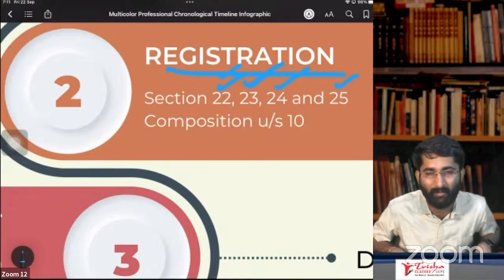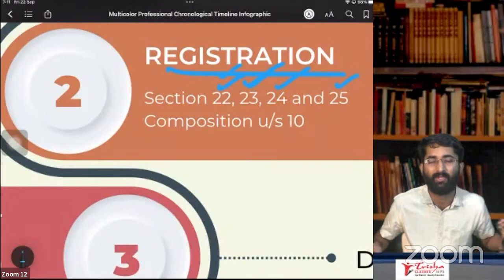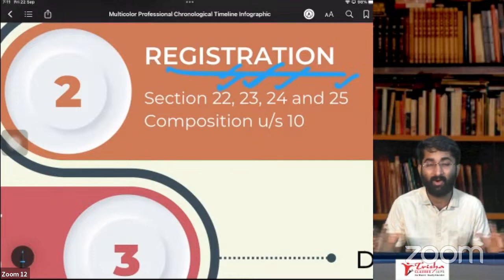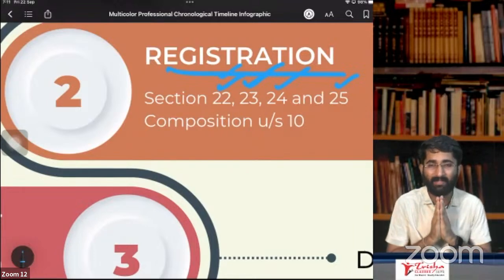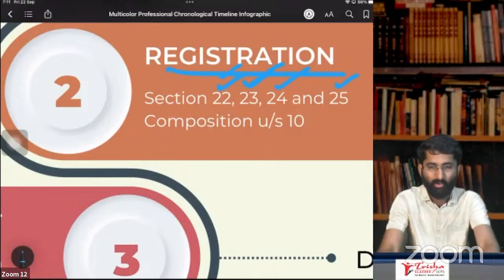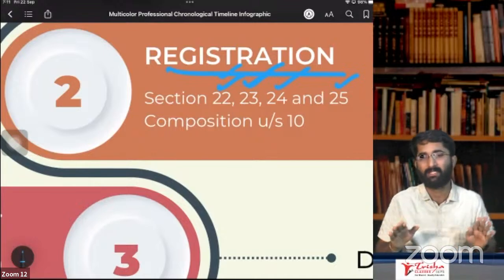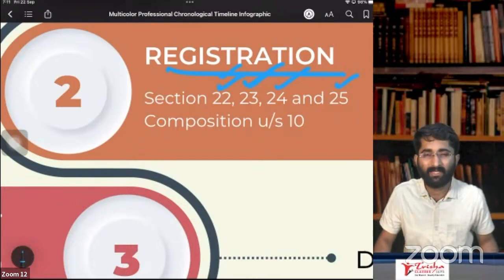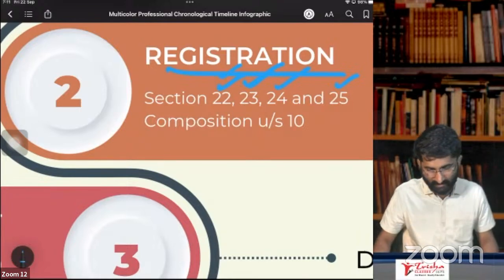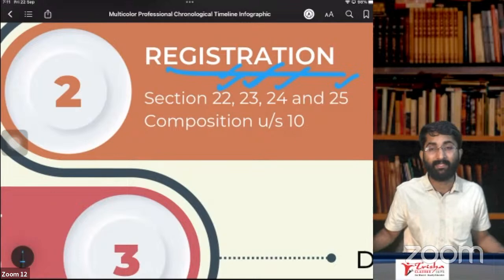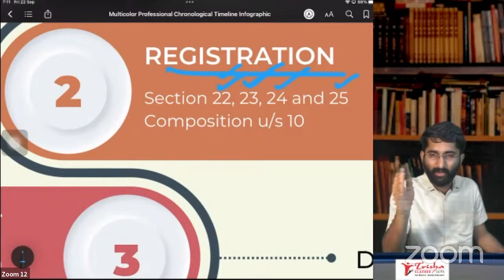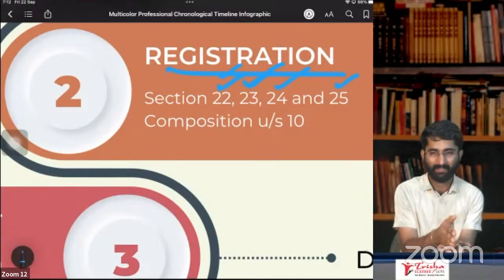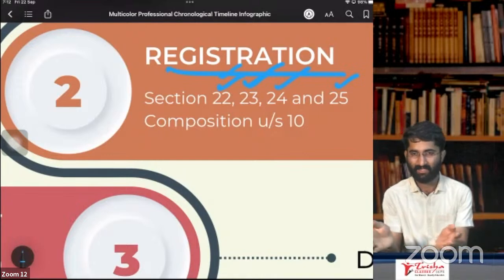Section number 27 is for CTP and NRTP. 5 days prior to the date of commencement of your business, you have to take the registration, and you have to pay the GST in advance on the liability. What might be the estimated liability? You don't know the actual liability, but you have to estimate the liability and pay it to the government. Required? Yes, sir. Sir, can I take the extension? Yes. Section number 27 says that you can take the extension for 90 days. In the beginning, you get the registration for the days that you require or 90 days, whichever is less.